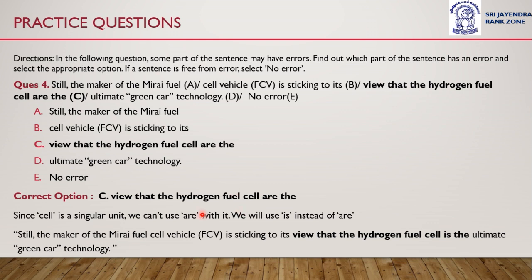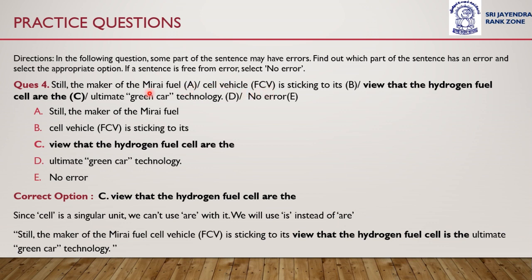The correct option is option C. View that the hydrogen fuel cell are the. This is the incorrect part. Why? Because since cell is a singular unit, we can't use are with it. We will use is instead of are. So we are talking about one fuel cell vehicle.